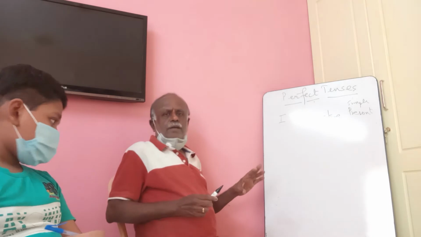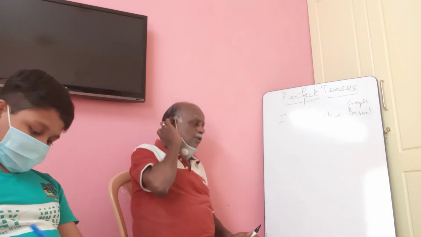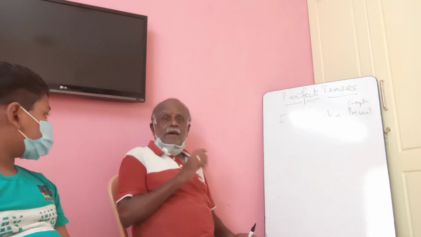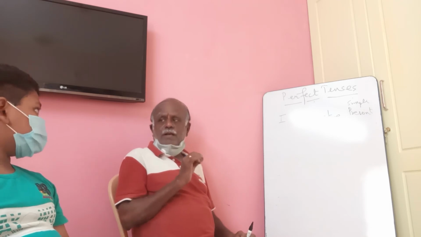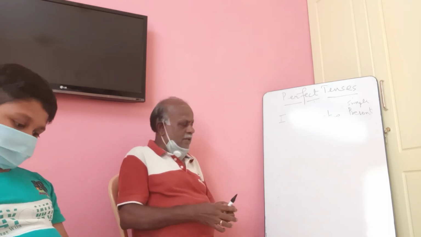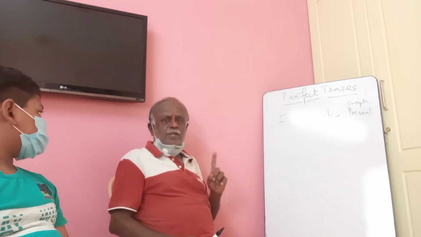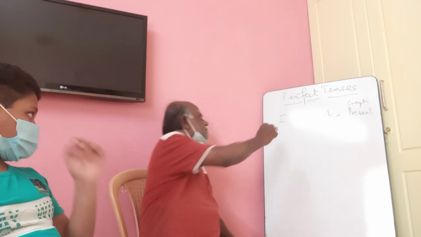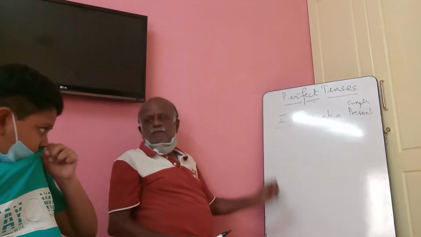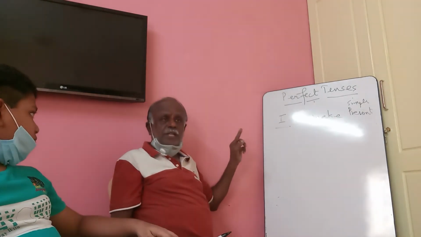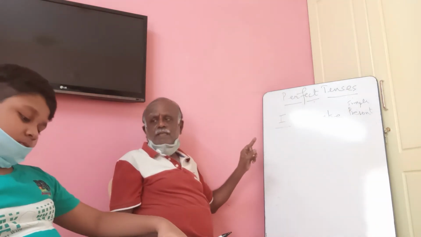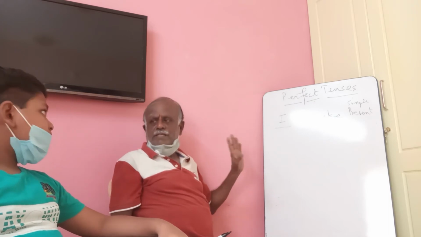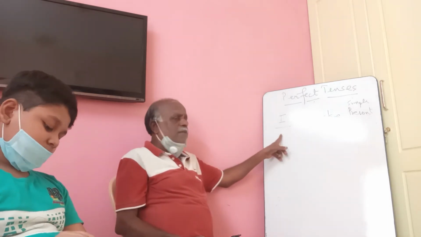Now, you know how we formed rules for every tense forming, correct? Similarly, the first rule will be always to look at the subject and find out in which person it is and in which number it is. This is in which number?